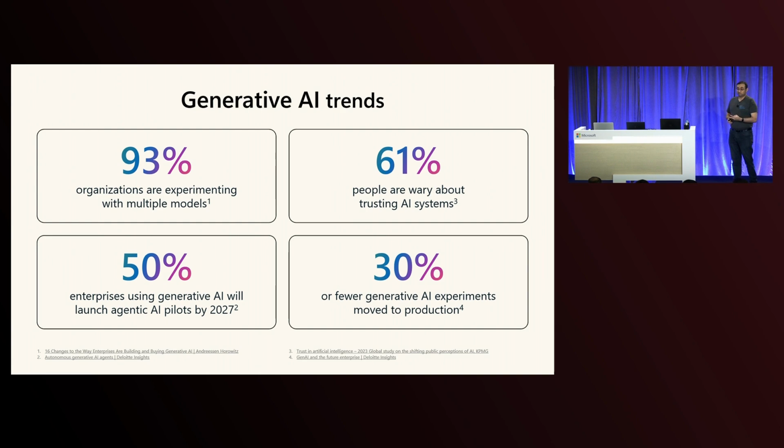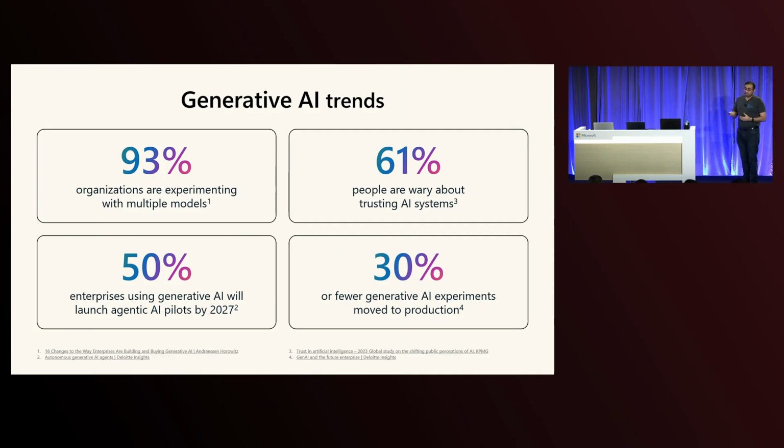But then there are 2 challenges to this. One is trust. About 60% of the people are wary about trusting these AI systems, because that goes from a very deterministic model where you know exactly what the output is to a stochastic model where you approximately know what's going to come, but you're also trying to figure out how do I make this safe and secure for my end users.